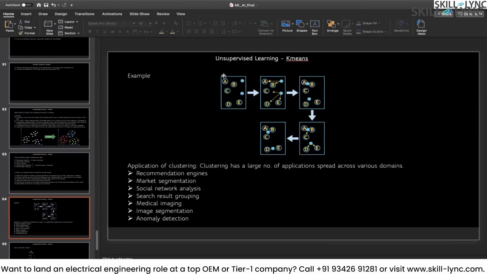Let's say there are 5 data points and you are randomly assigning 2 centroids, but you can assign these two centroids as the data points themselves. For example, A is the 1st centroid, D is the 2nd centroid. It's up to you. You can randomly assign these 2 centroids and then calculate the distances and come up with a new centroid.